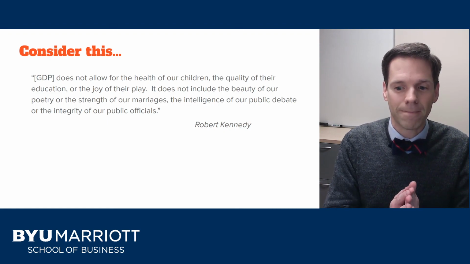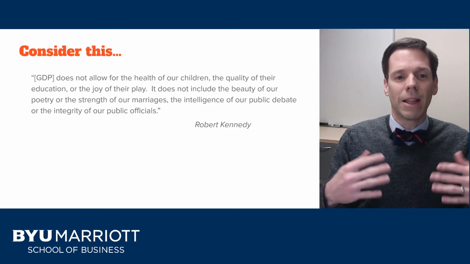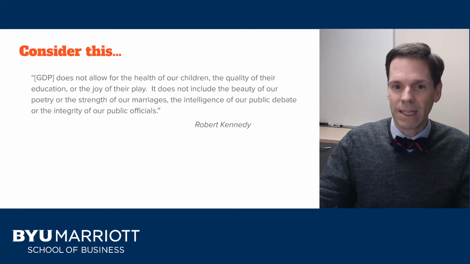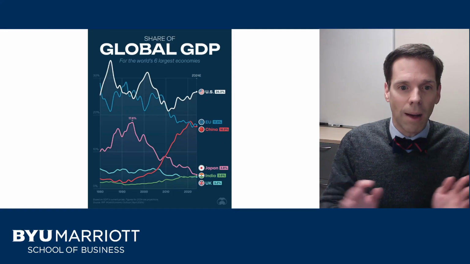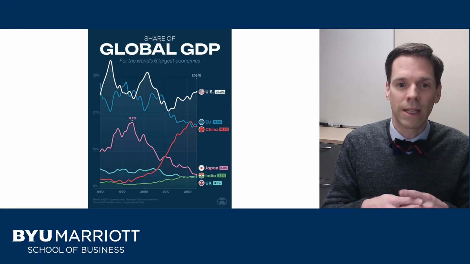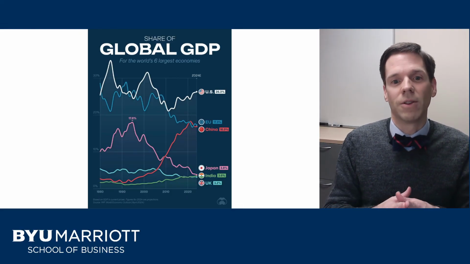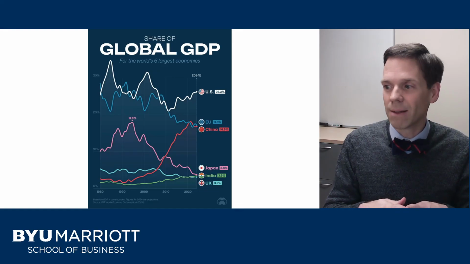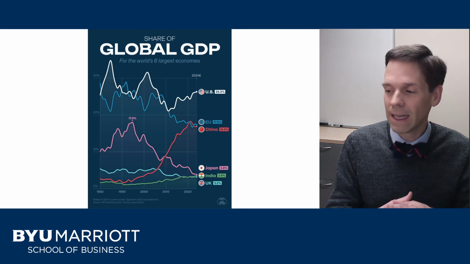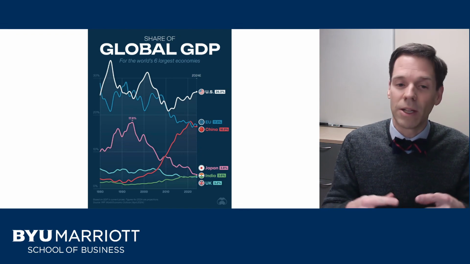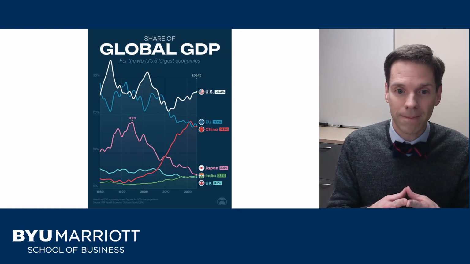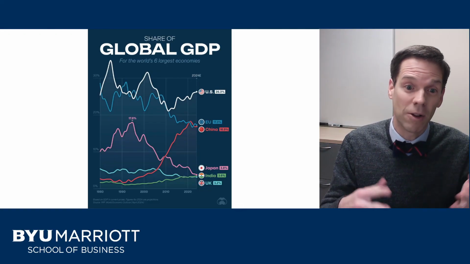All right, now one final thing I want to point out is now that we've got a measure of GDP, how does the U.S. compare to other countries when we think of this measure? So in nominal terms, the GDP of the U.S. is the largest country's GDP in the entire world. The U.S. makes up a bit over a quarter of the total world's GDP. And you can see that's much larger than all of the European Union combined. It's larger than China, Japan, India, or the UK by a fair magnitude. So the US plays a very major role in the world economy because it makes up such a large part of the world's output. That's despite the fact that the US only represents a bit over 4% of the world's total population.